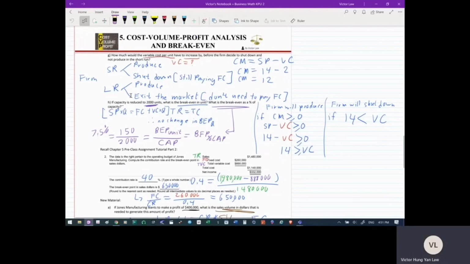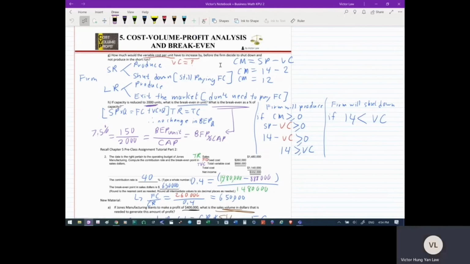In the long run, it's a different story. In the long run, everything becomes variable. There are no more fixed costs, because once the rental agreement expires, you can choose to rent or choose not to rent. So you have more options. That's the difference between short run and long run. In the short run, you have fixed costs, so you cannot choose to exit the market. You can only choose to shut down. In the long run, all the costs become variable costs. Therefore, the firm can choose to completely exit the market if they're losing money. So that's the first concept that you need to know, the difference between short run and long run.